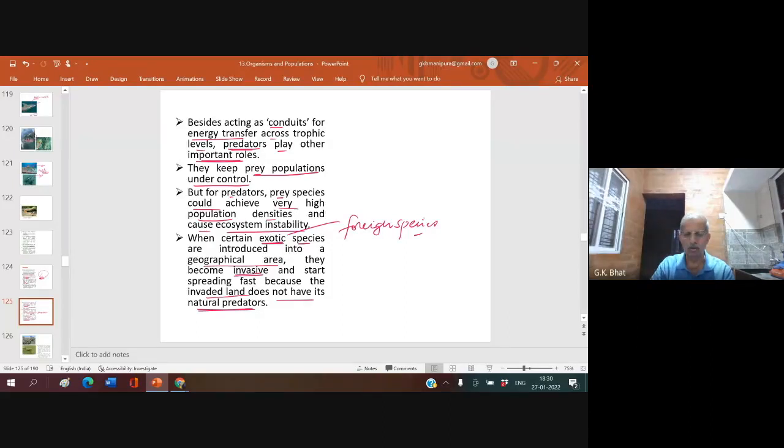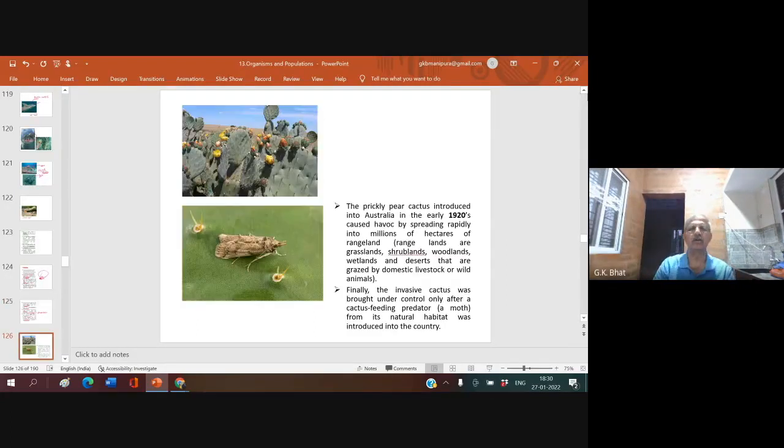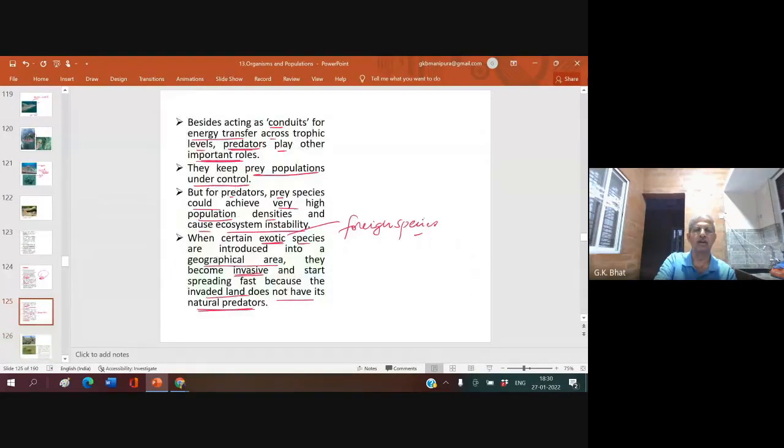You know, now in India, there are 4 important exotic species. They are creating havoc. They are creating all types of problems in our wildlife, in our nature. I shall tell you some of this later, and we shall see one of the examples of how that exotic species has brought problems to the native ones.